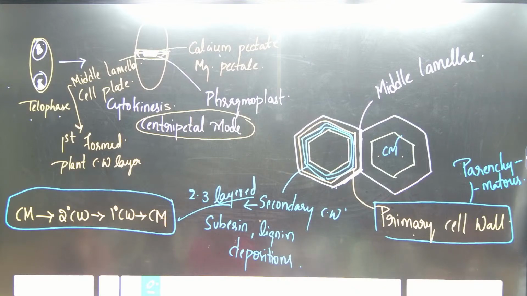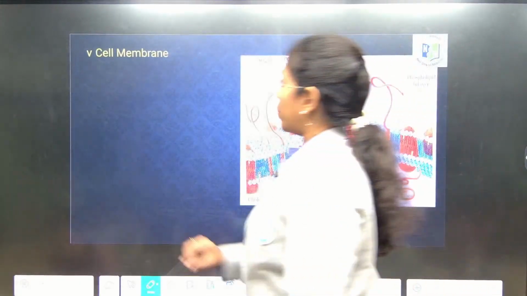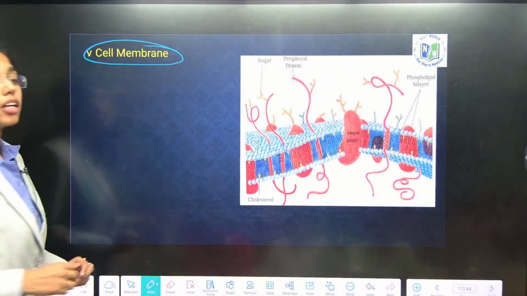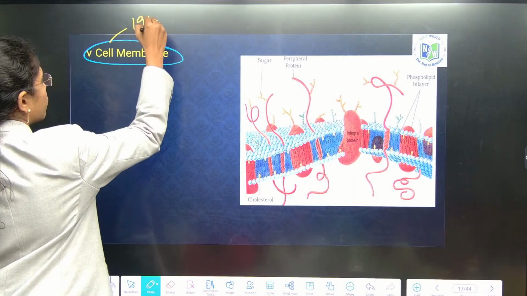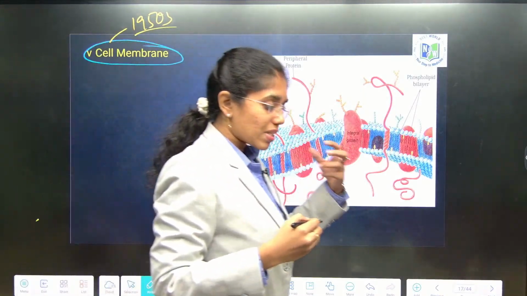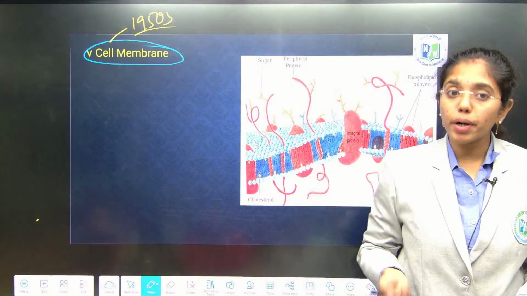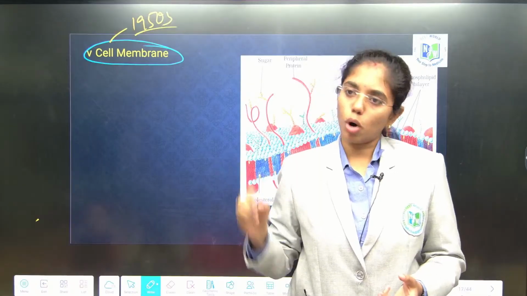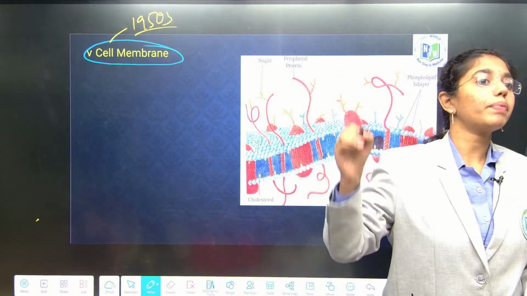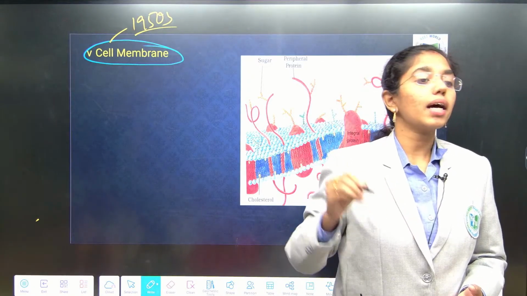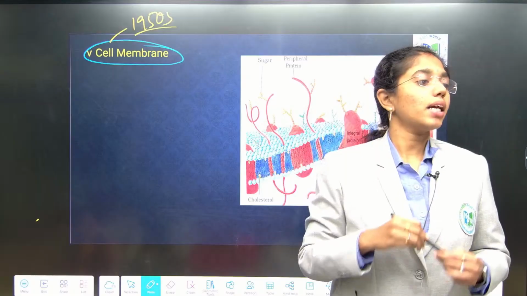Shall we move on to the plasma membrane model? So next is the cell membrane. The structure of the cell membrane became evident with the discovery of electron microscopy from the 1950s. Many models have been proposed, like the sandwich model of cell membrane and the unit membrane model. But the widely accepted model is the fluid mosaic model, proposed by Singer and Nicholson in the year 1972.